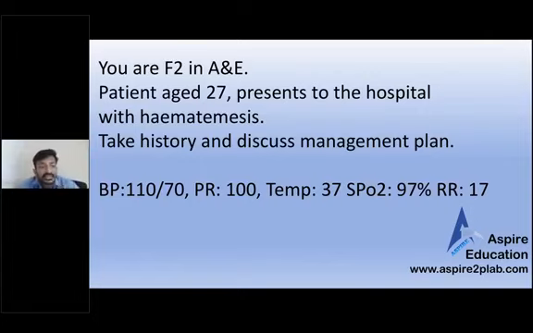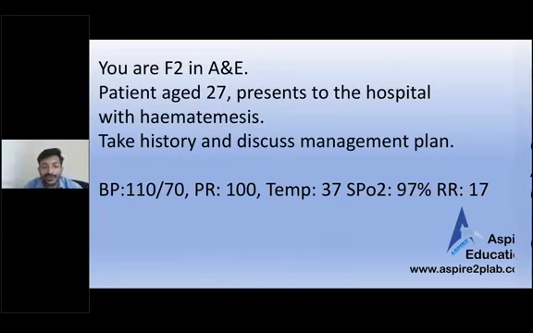So the vitals are given. Blood pressure is 110/70. Pulse is 100. Temperature is 37. SpO2 is 97. Respiratory rate is 17. Actually, the vitals look normal. There's no problem with the vitals. If you look at it, the pulse may be a bit high at 100. So what can be the cause of hematemesis?